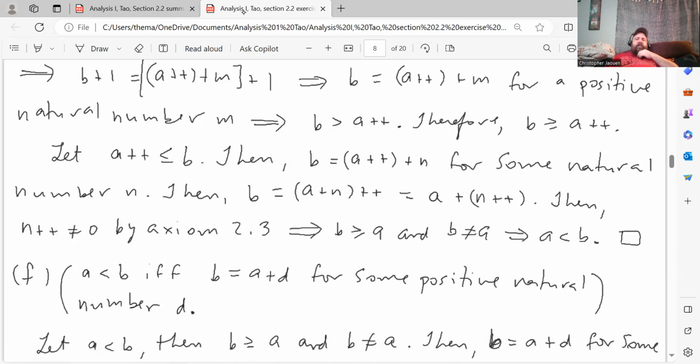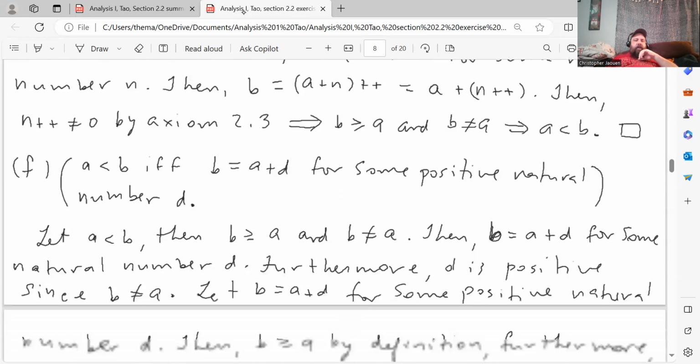Then b is the successor of a plus n for some natural number n, just using the definition again. Then b is the successor of a plus n, which is equal to a plus the successor of n. Then the successor of n is not 0 by axiom 2.3, which implies b is greater than or equal to a, and b is not a, therefore a is less than b, and that proves that part.